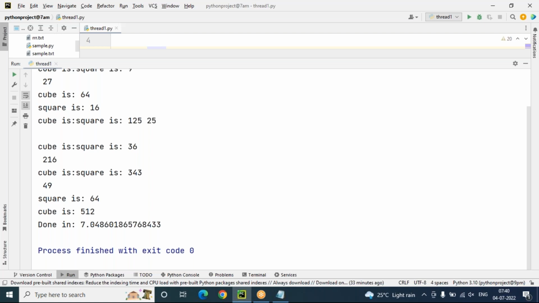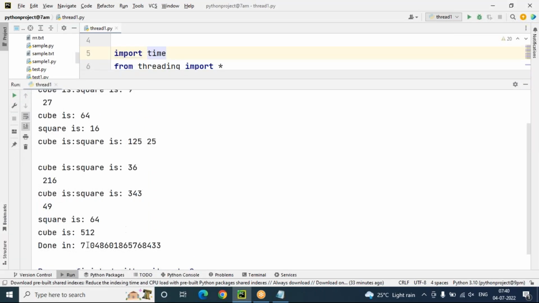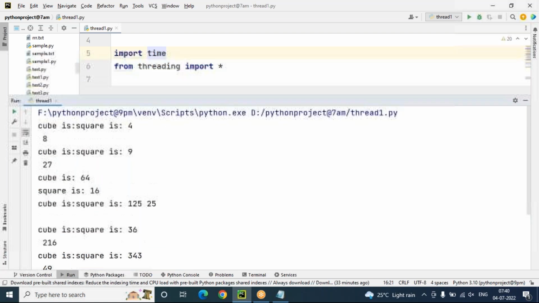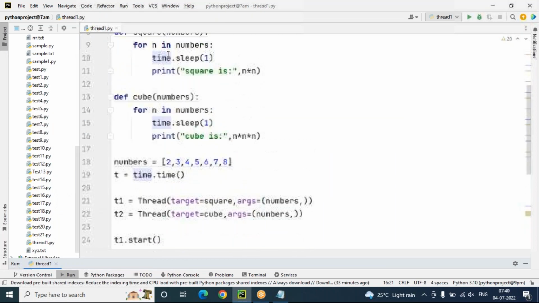The single-thread program took 14 seconds to execute all functions. And whenever I converted this program into a multi-threaded program, it took how much time actually? It took 7 seconds only. 7 seconds means half of the time we reduced here, right? Yes. So half of the time we clearly reduced. This is the difference between a single-thread program and a multi-thread program.